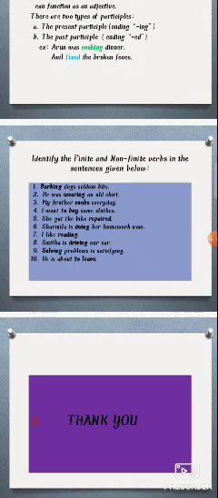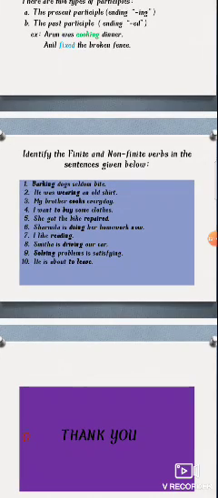Identify the finite and non-finite verbs in the sentences given below. Come, let us see. Barking dogs seldom bite. So it is not showing. Just remember one thing in your mind: finite verbs show the tenses, non-finite verbs don't show the tenses.